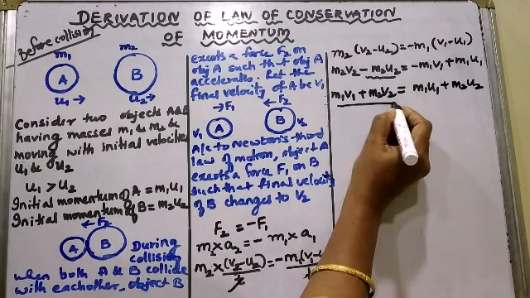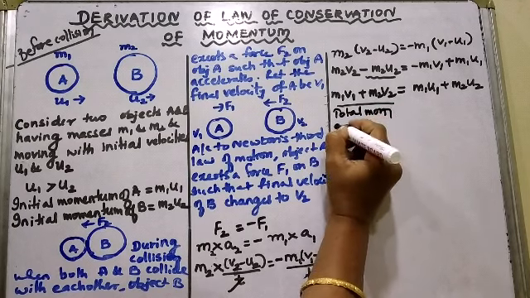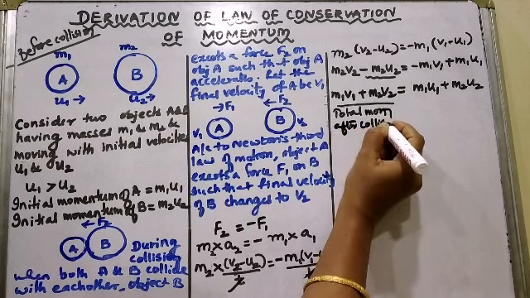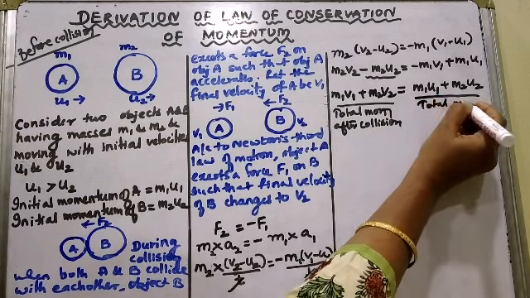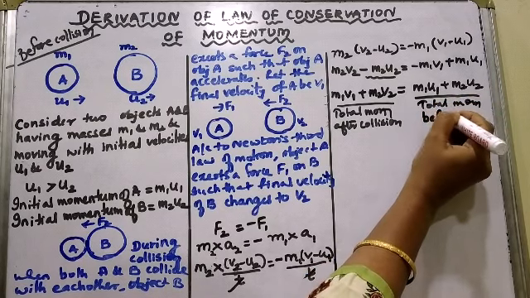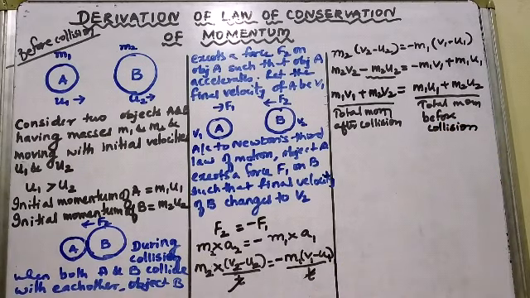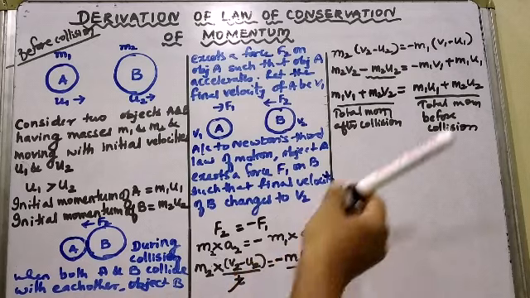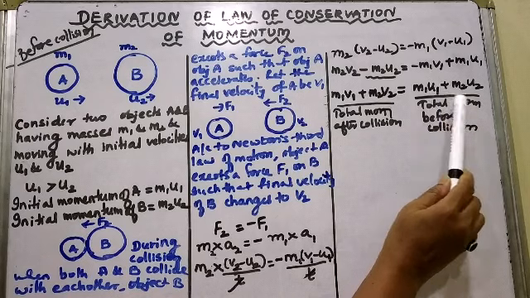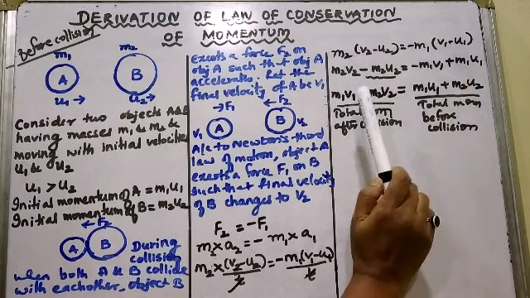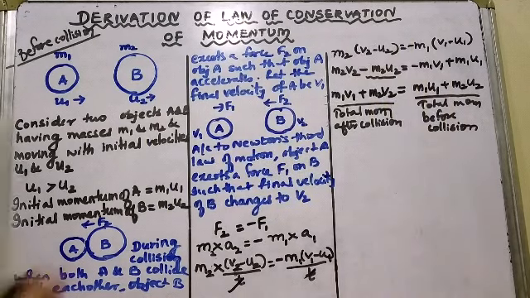So this is the total momentum after collision, and this is the total momentum before collision. So according to the law of conservation of momentum, whenever two objects collide with each other, the total momentum after collision is equal to the total momentum before collision, that is m1 v1 plus m2 v2 is equal to m1 u1 plus m2 u2.